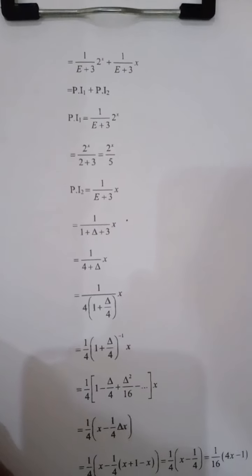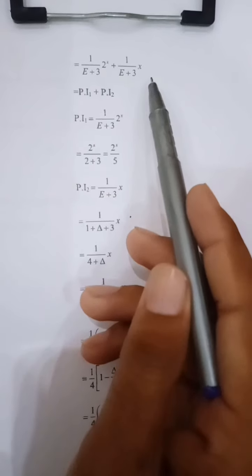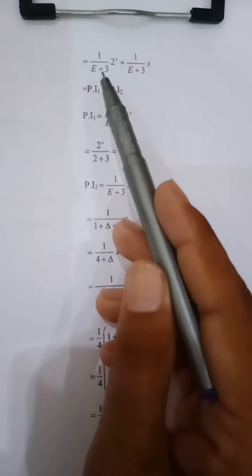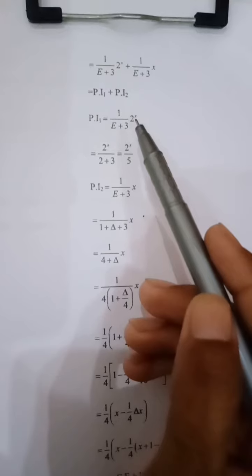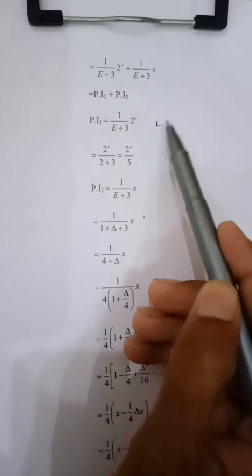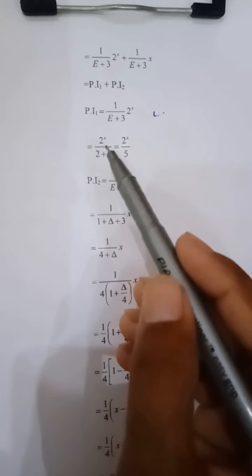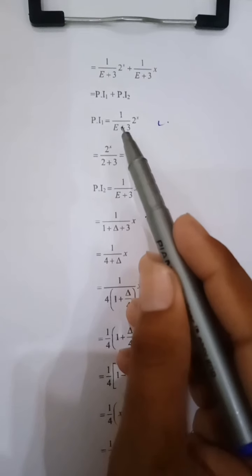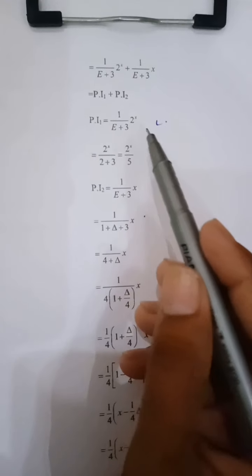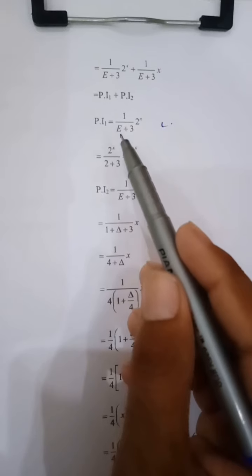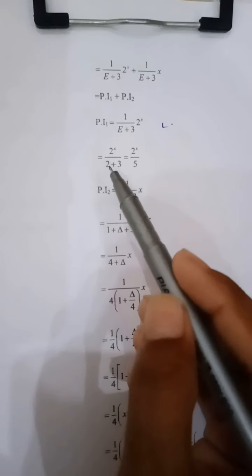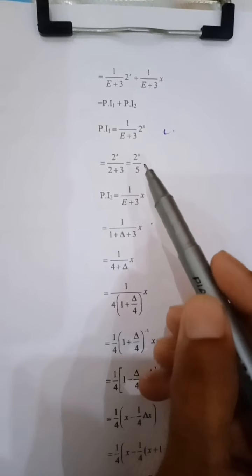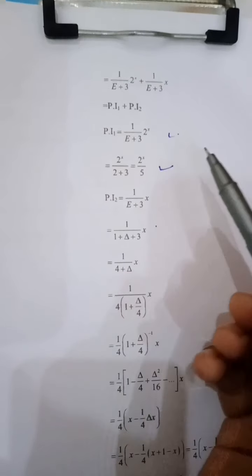Here we divide it into two parts, particular integral 1 and particular integral 2. We first solve particular integral 1, which is in the form of 1 over f(E) for 2 raised to the power x, which becomes type 1. Here a is equal to 2. We put E equal to 2, so 2 plus 3 is equal to 5, giving 2 raised to the power x over 5, which is the value of particular integral 1.